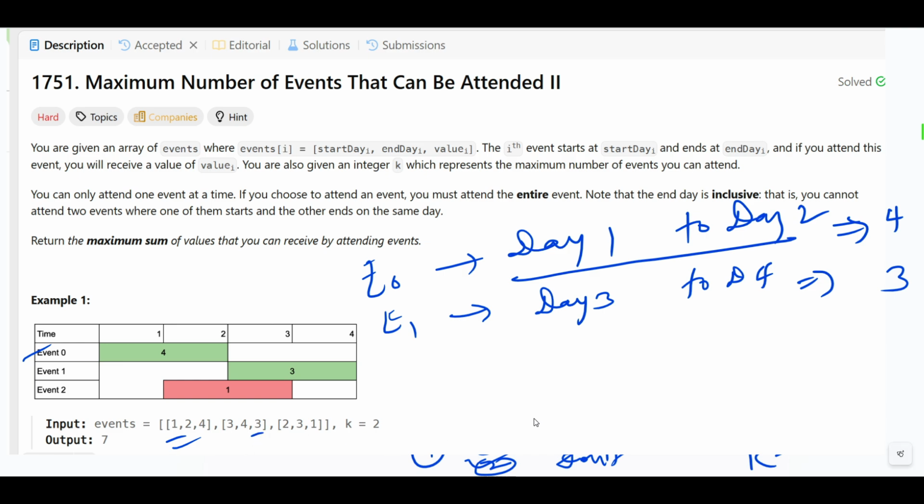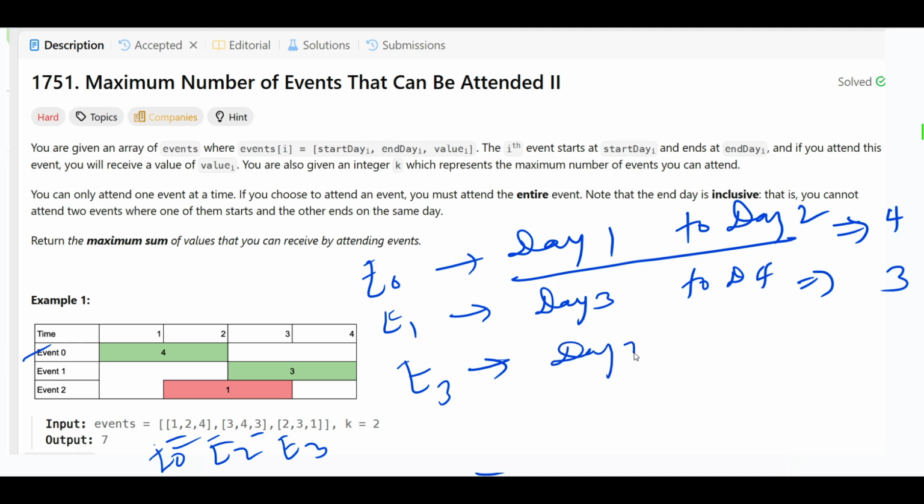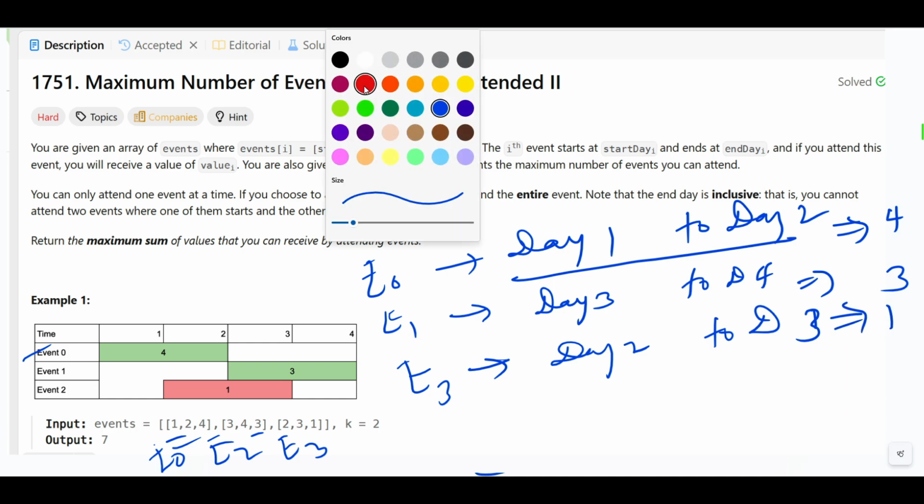So this is event 0, this is E1, this is E2, and this is E3. E3 goes from day 2 to day 3, and we are getting the value 1. Okay, so these things we have been given.